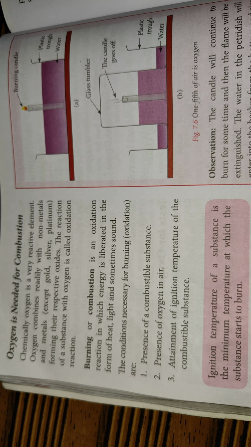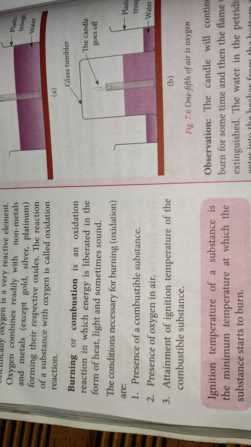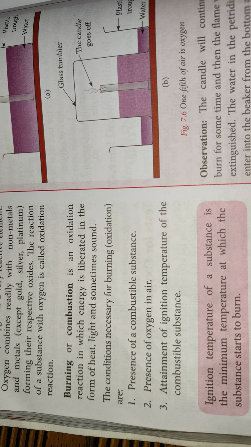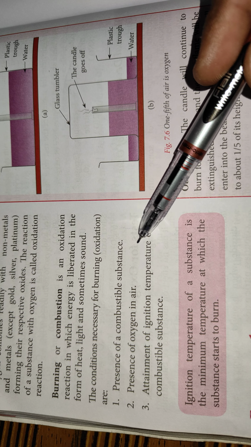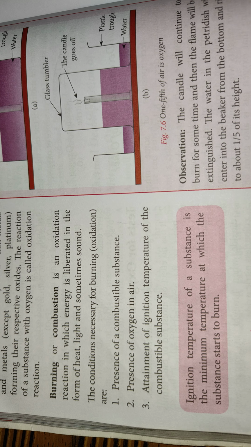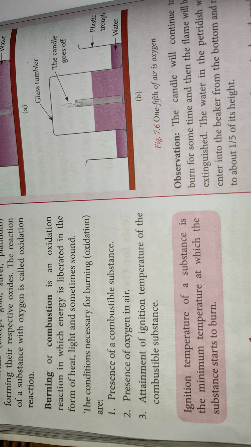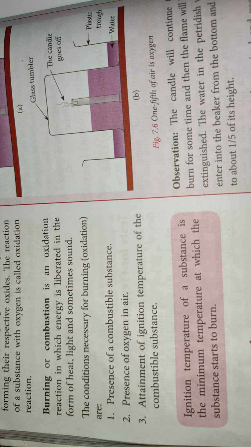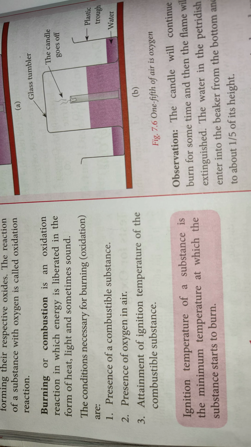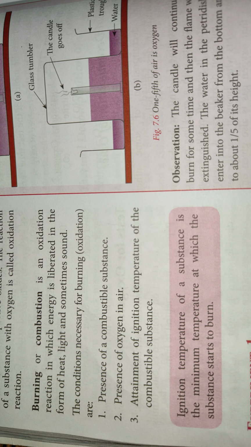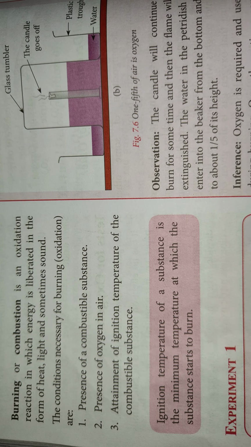Now burning or combustion is an oxidation reaction in which energy is liberated in certain forms, that is heat energy, light energy, and sometimes sound energy as well. And these are the three conditions required for burning: the presence of a combustible substance, oxygen in the air, and attainment of the ignition temperature of the combustible substance. That means we must have a substance which we are burning, air must be there, and in the air oxygen must be there. Then the ignition temperature should be attained. Ignition temperature is that temperature at which the particular substance will start burning.